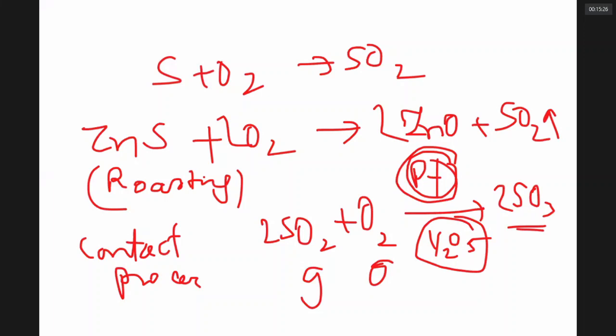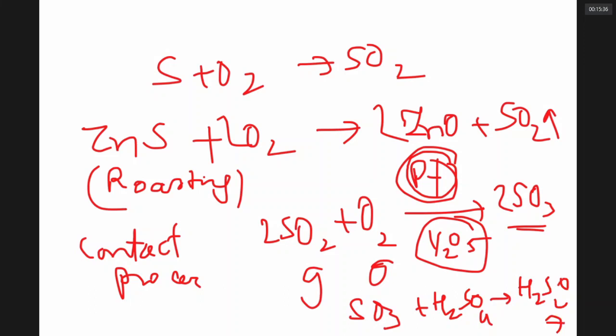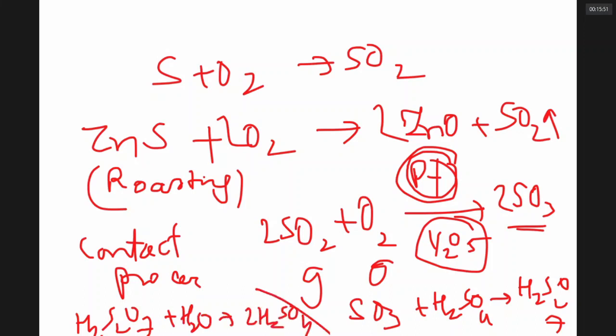Once you get sulfur trioxide, you can dissolve it in dilute sulfuric acid to get H2S2O7, called fuming sulfuric acid. Fuming sulfuric acid is also known as oleum. When the oleum H2S2O7 is added to water, you get double the amount of sulfuric acid. So that is how sulfuric acid is made. Sulfuric acid is known as the king of all chemicals.